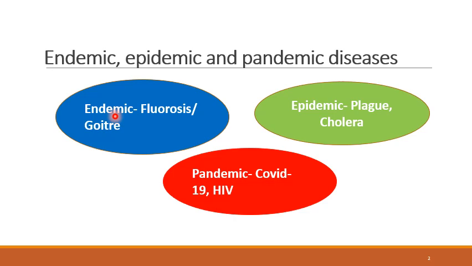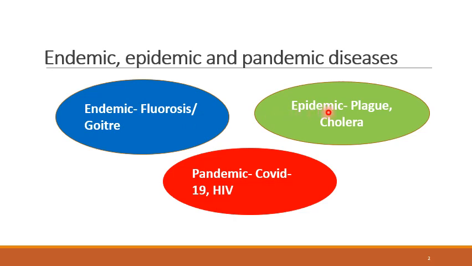Endemic is a type of disease which is the inherent characteristic of that particular area or population. For example, if community water fluoridation levels are more than 1 ppm, then we will have dental fluorosis in all the patients of that population. Or if there is iodine deficiency in a particular population, we can have goiter. So in that population there is an inherent characteristic, and that disease is endemic. Almost all the members of the population are suffering from this disease.